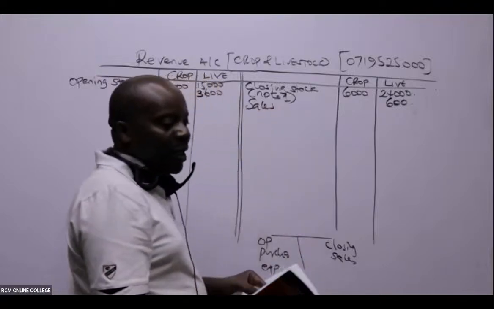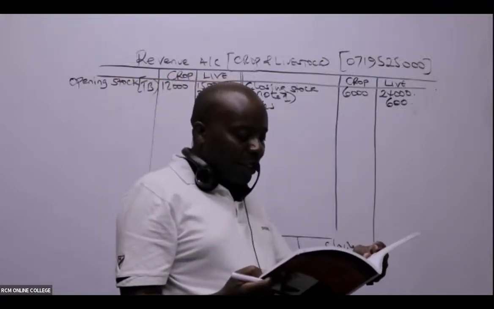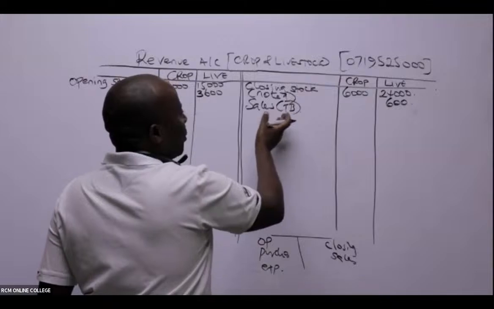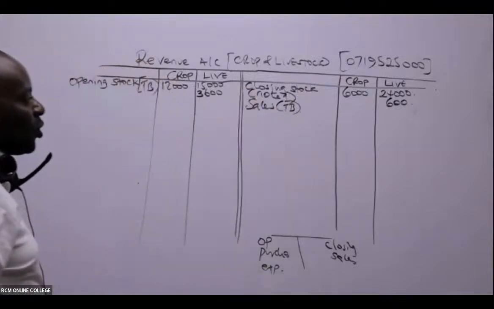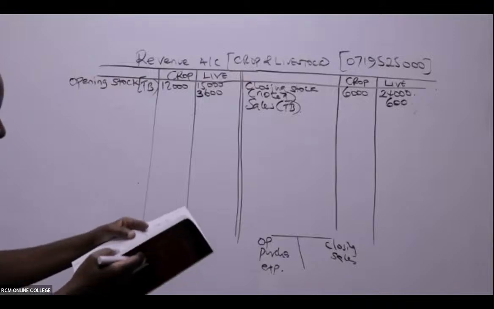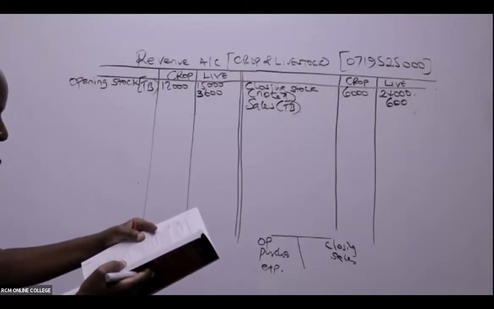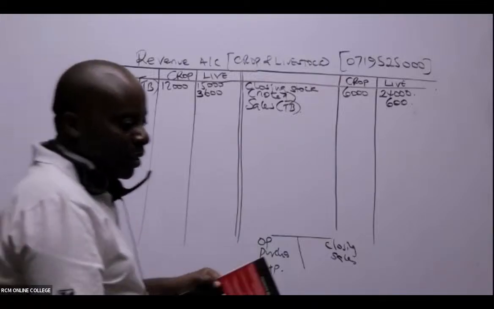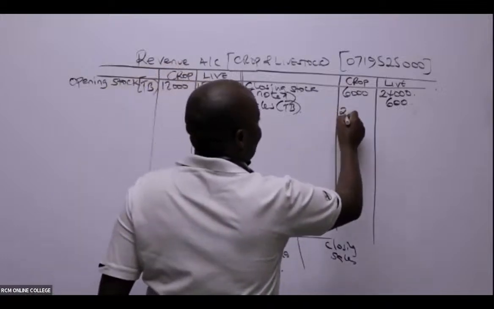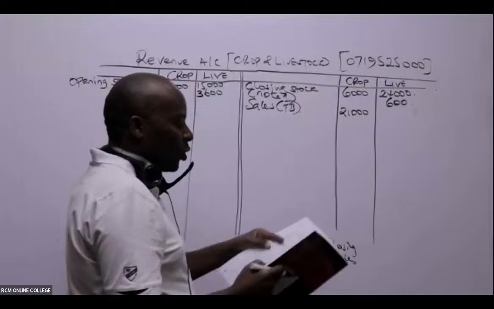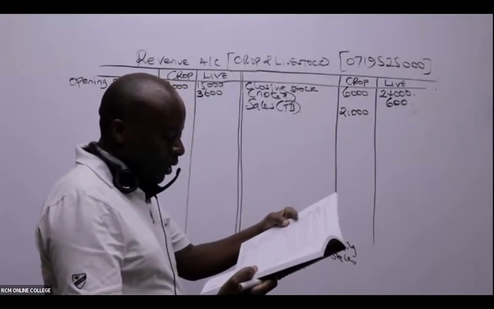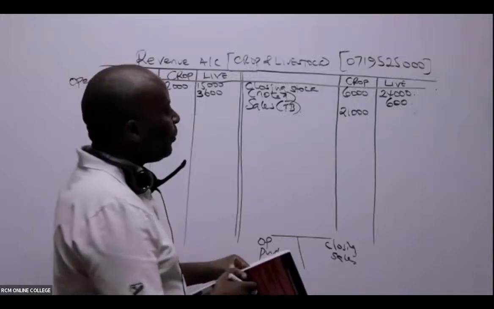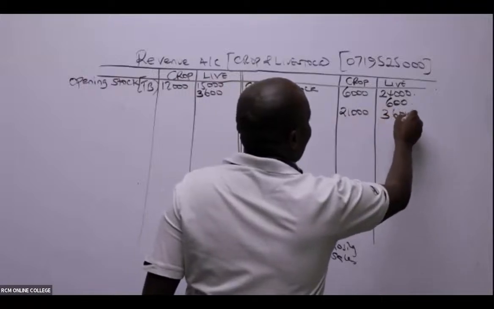Is there somebody who is able to see the sales? Sales will be on the TB, the trial balance. The only thing you'll not get on the trial balance is the closing stock. On the trial balance, you can see sale of crop, 21,000. Sale of livestock, that is cattle. Cattle is another term for your livestock. Cattle, 36,000.